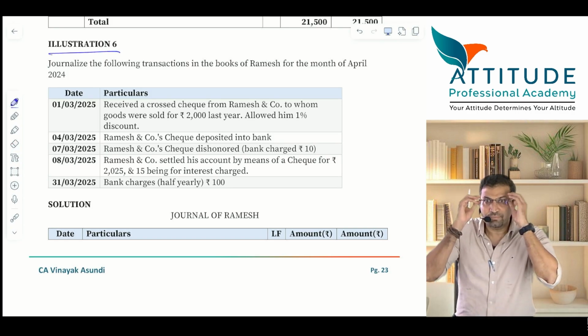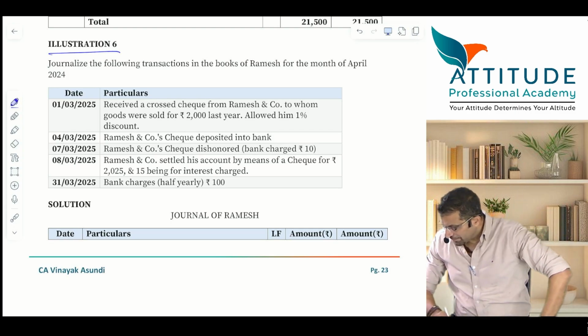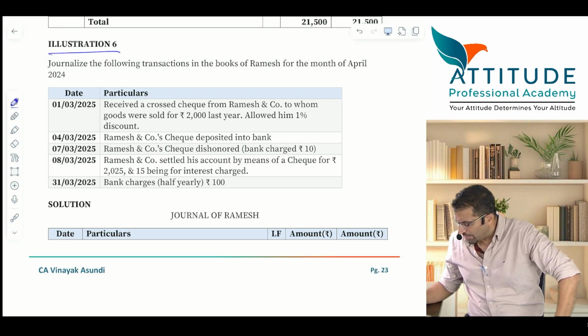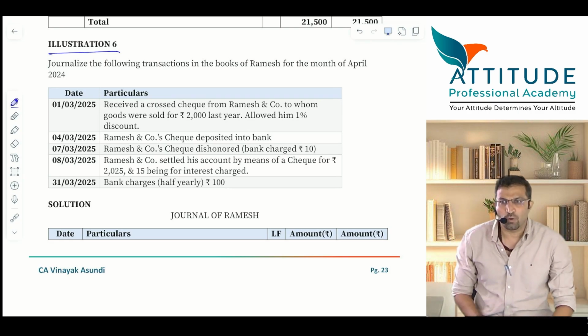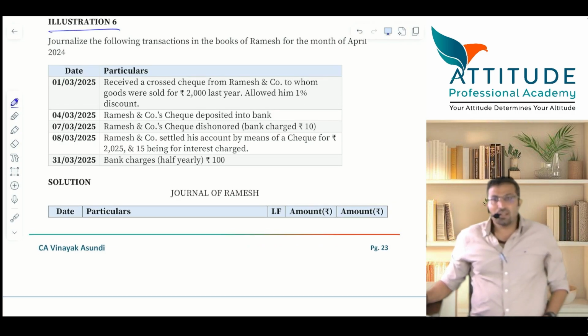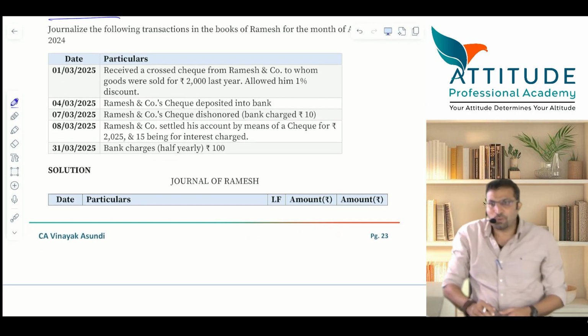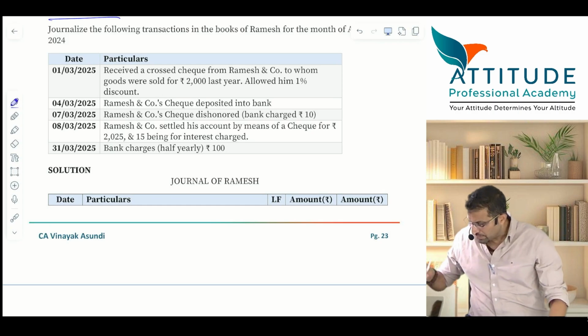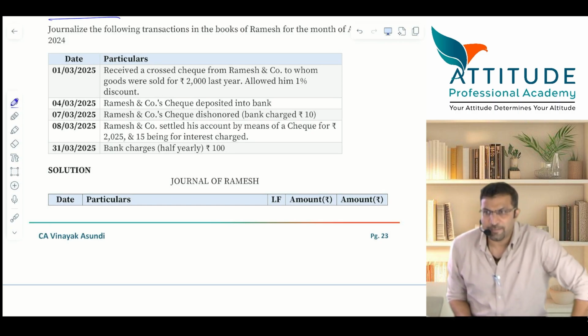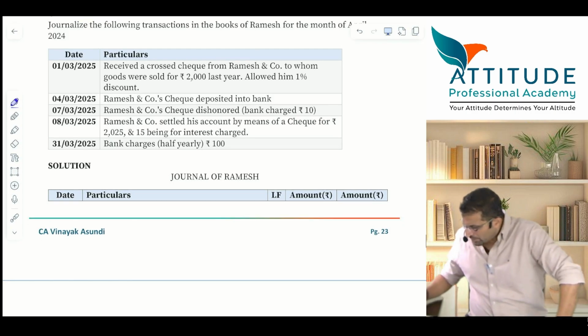Have a look at this sum. I'll read it for you. Journalize the following transactions in the books of Ramesh for the month of April 2024. Okay? I'll have to explain you a few things about how the check is processed and how the amount is to be credited. So,